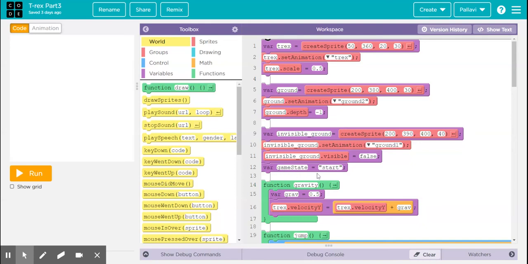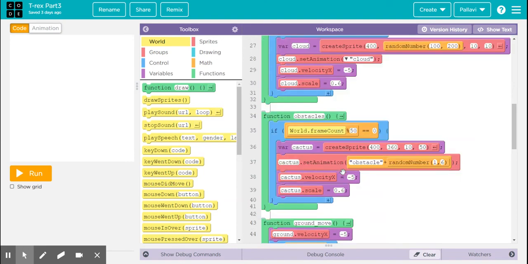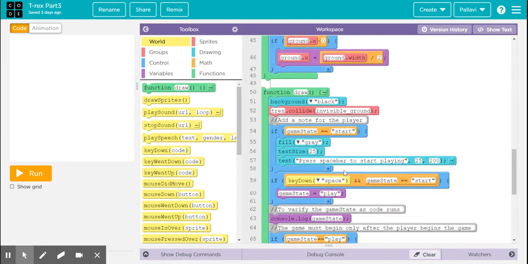The game state will change from start to play only when the player starts the game by pressing the spacebar key. Now, how would the player know? For that, you can add a note for the player to understand that whenever the player presses the spacebar key, the game will begin. For an outsider to play the game, it is necessary to have that note. So, let's try to add that.